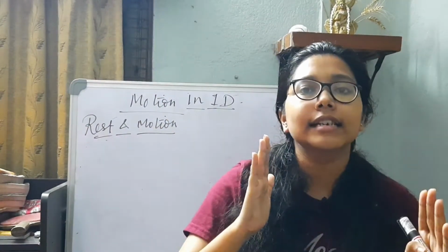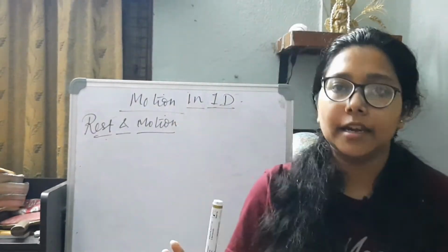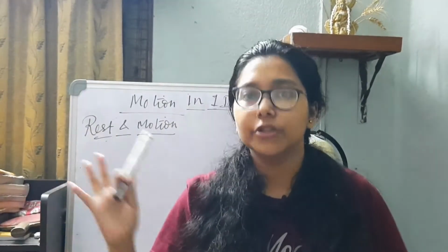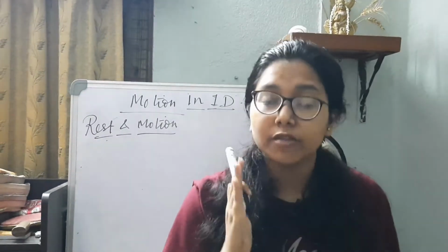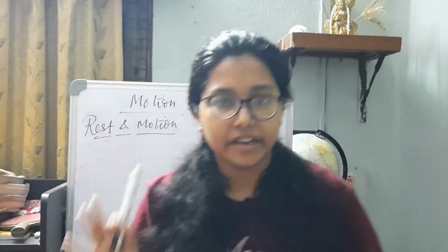So now if I try to differentiate between distance and displacement: distance is a scalar quantity, as I just said. So if the distance is 10 meters, the definition is complete. But for displacement we have to mention that the displacement is 10 meters to the west or 10 meters to the north. Then displacement is defined completely. So this is the first point of difference, that distance is a scalar quantity, displacement is a vector quantity.